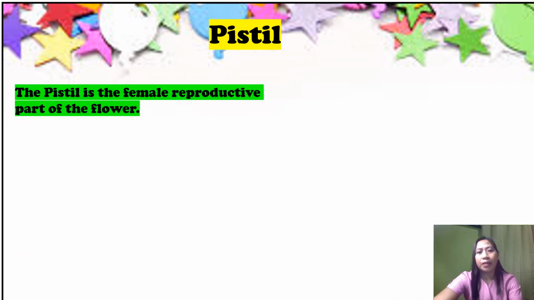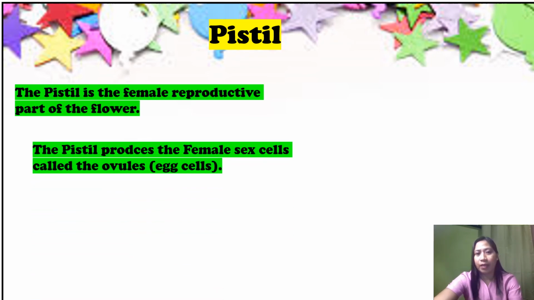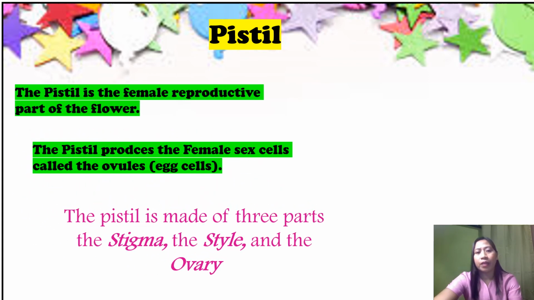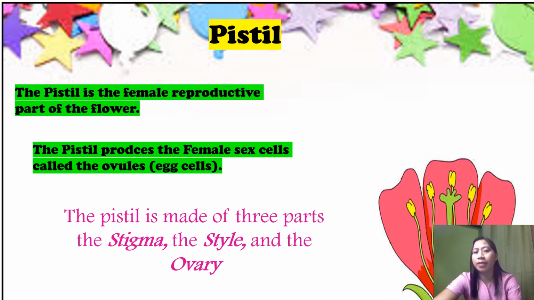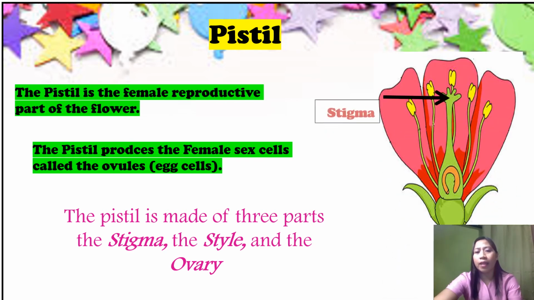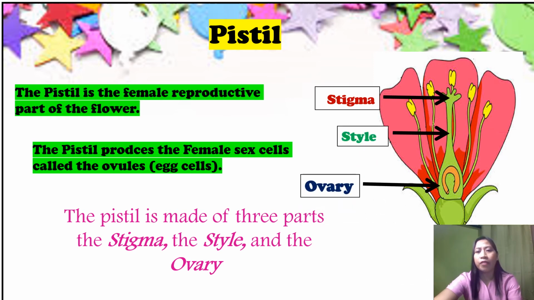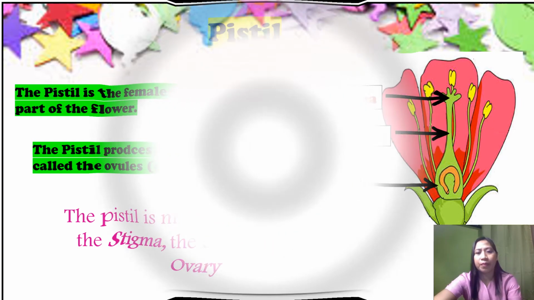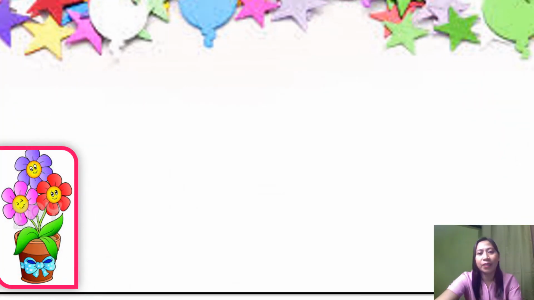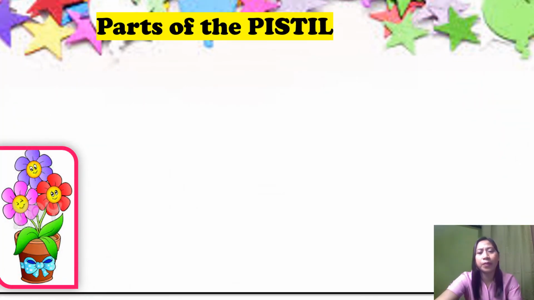Next is the pistil. The pistil is the female reproductive part of the flower. It produces the female sex cells called the ovules. It is made out of three parts, the stigma, the style, and the ovary. Okay, so here are the different parts of the pistil. We have the stigma, the style, and the ovary.